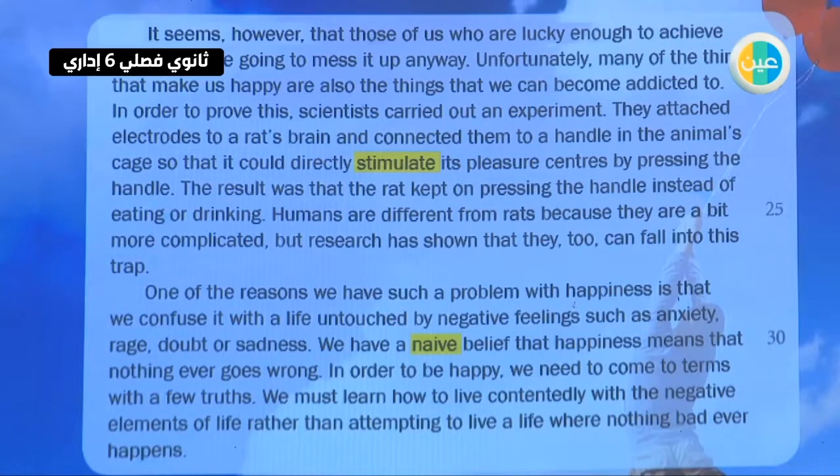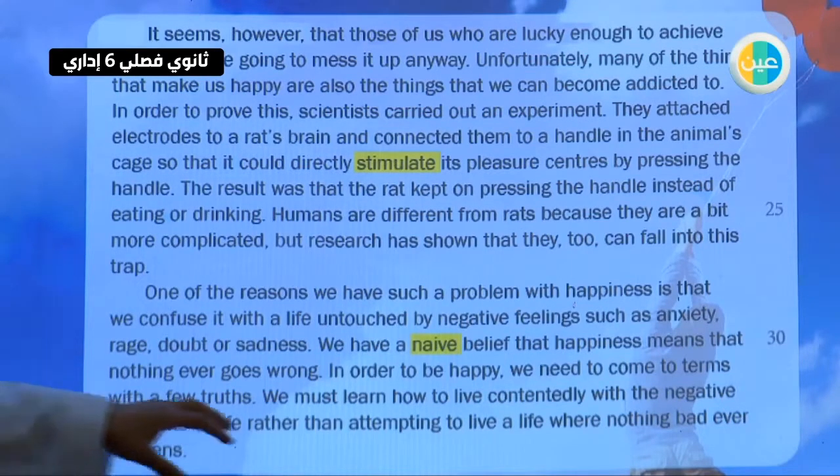So it could directly stimulate. Stimulate here means what? Activate. Its pleasure centers. By pressing the handle, the result was that the rat kept on pressing the handle instead of eating or drinking. Humans are different from rats because they are a bit more complicated, but research has shown that they too can fall into this trap.